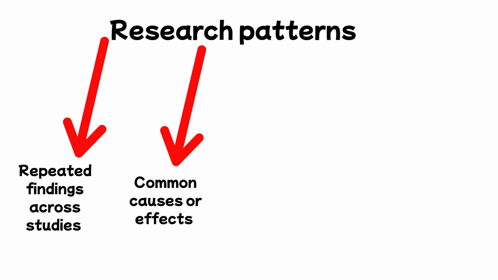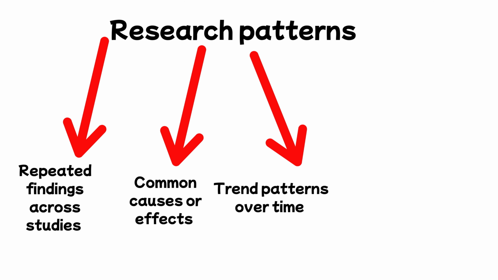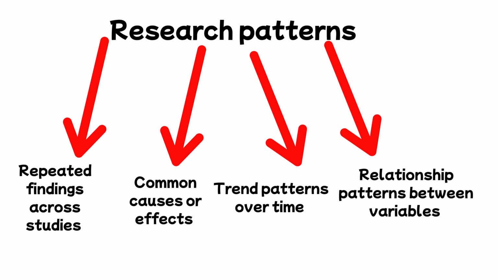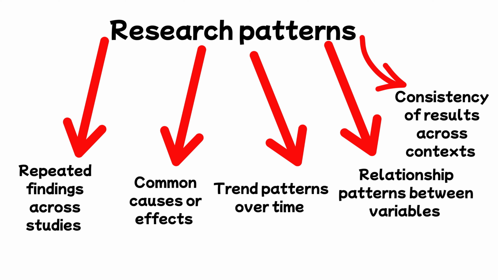common causes or effects, factors that consistently lead to similar outcomes, trend patterns over time, changes in results across different time periods, relationship patterns between variables, how one factor influences another across studies, consistency of results across contexts, whether findings stay similar in different settings. These patterns help you understand what is stable, widely supported, and meaningful in the research area.